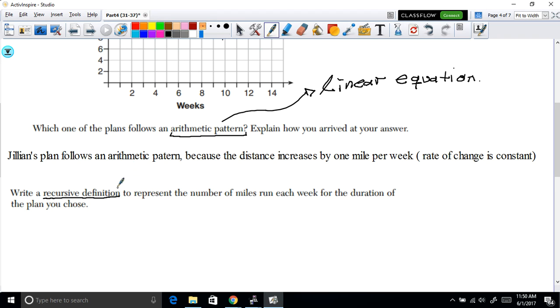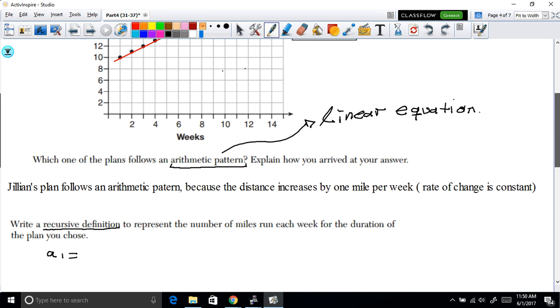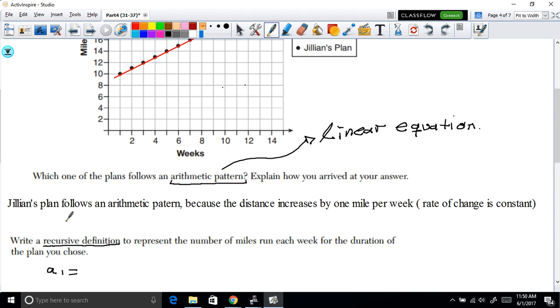For you to write a recursive definition, you need to know the first term in the sequence. What is a1? Pretty much what is happening at the first week, because these are my terms: this is a1, this is a2, a3, a4. Look at what happens on the first week. On the first week, we have a value of 10. So here, a1 is 10.